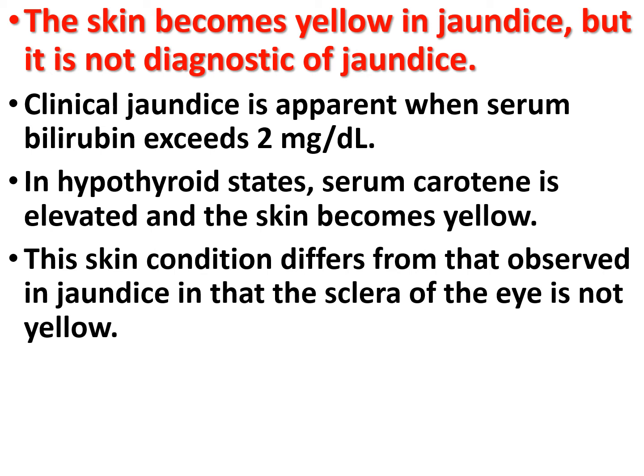This skin condition differs from that observed in jaundice in that the sclera of the eye is not yellow. The yellowing of the sclera is prominent only in jaundice because the elastin in the sclera has a high affinity for binding with bilirubin. So the skin becomes yellow in jaundice, but it is not diagnostic of jaundice.